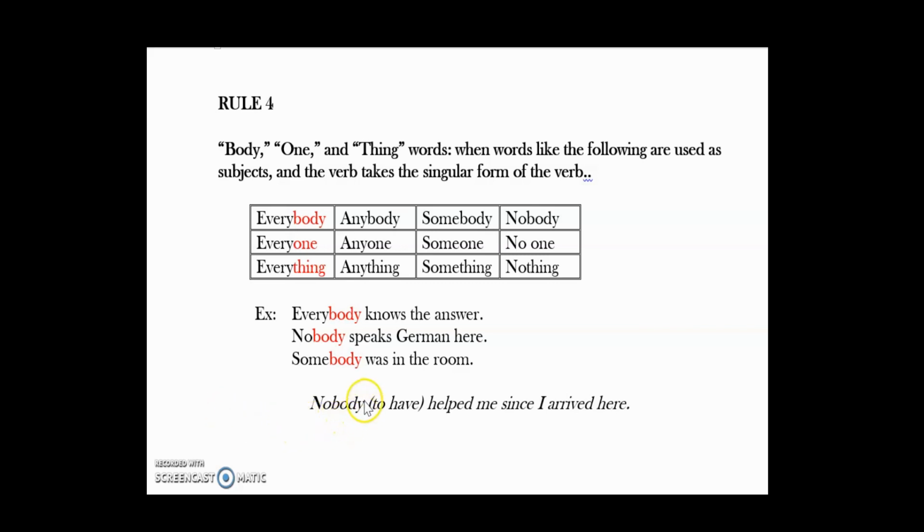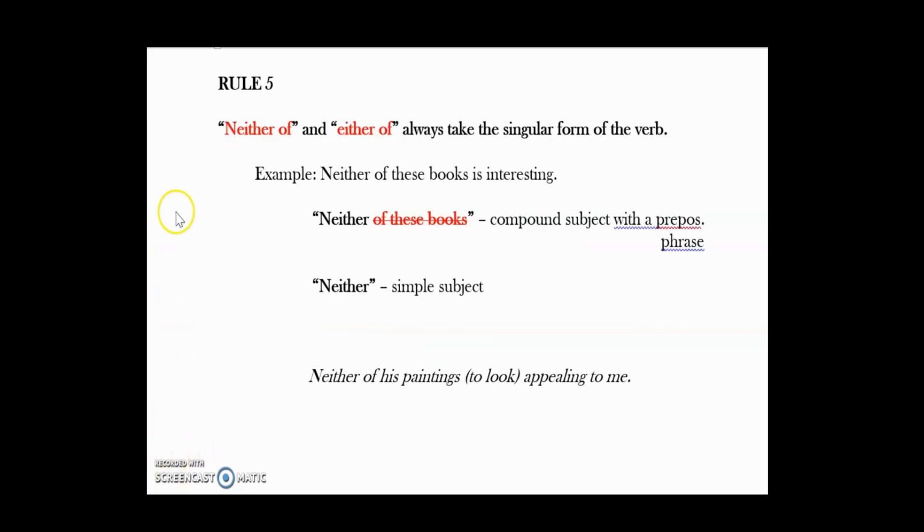The singular subject is nobody. It ends with body, therefore it's always going to be singular. Okay? Rule number 5 talks about these two specific phrases, neither of and either of. They always take the singular form of the verb. Always. Let's look at this example. Neither of these books is interesting. Neither of these books is our compound subject, and if you remember from rule number 2, you know that of these books is a prepositional phrase. It's junk. We're going to get rid of that. And the simple subject is neither, and it's always going to be singular.